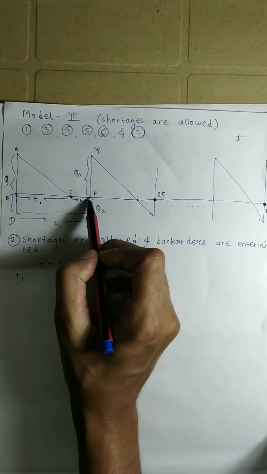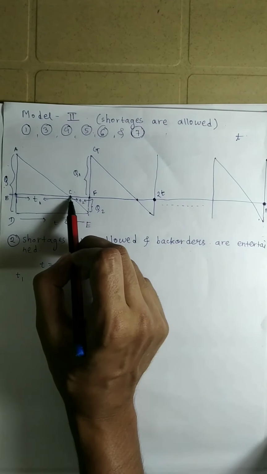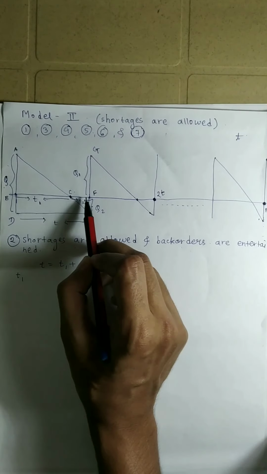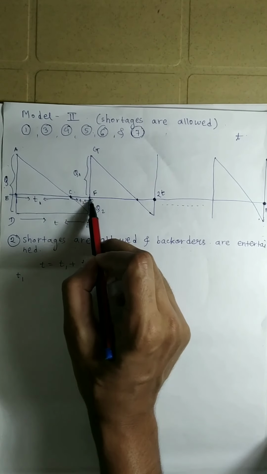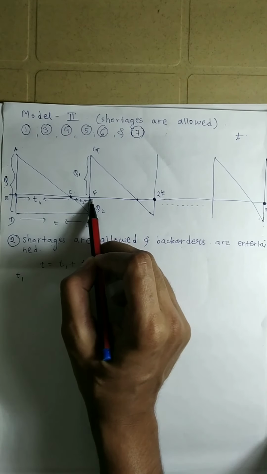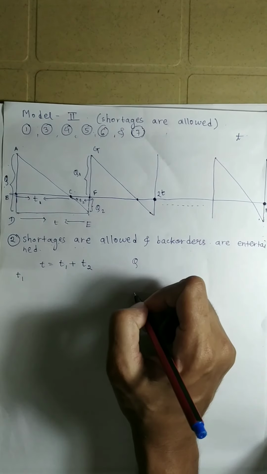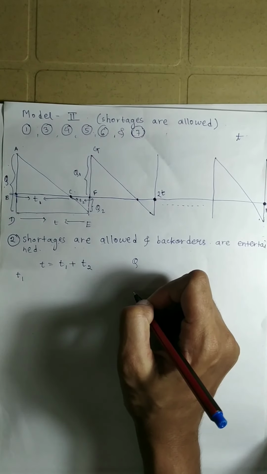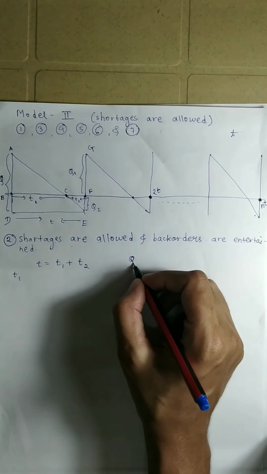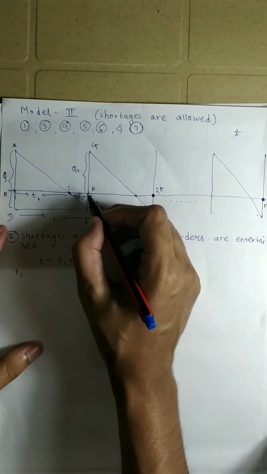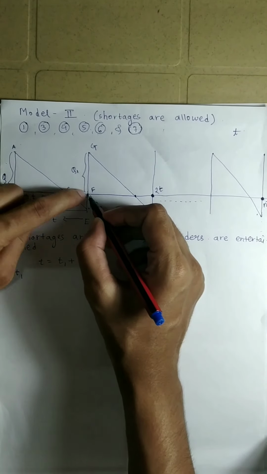Now this is a period T. I have clearly said what happens during time T1 and what happens during time T2. Now at the end of time T, at this point, the amount Q of the goods is procured or produced, and they are put in this inventory.